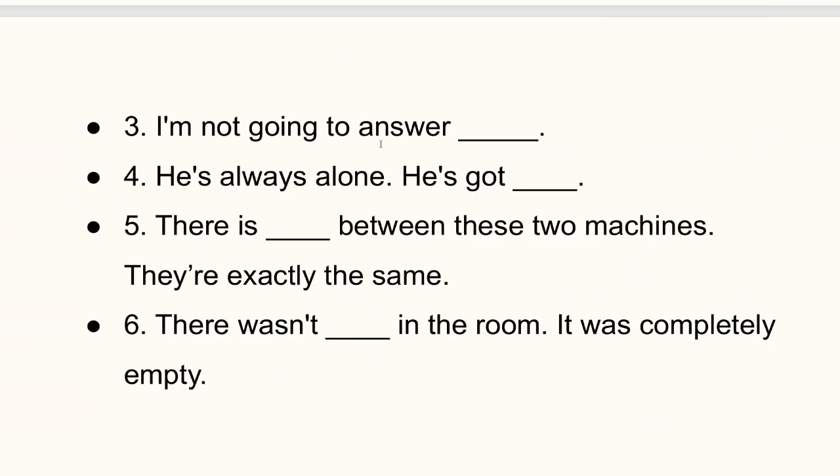I'm not going to answer any questions. He's always alone. He's got no friends. There is no difference between these two machines. They're exactly the same. There wasn't any furniture in the room. It was completely empty.